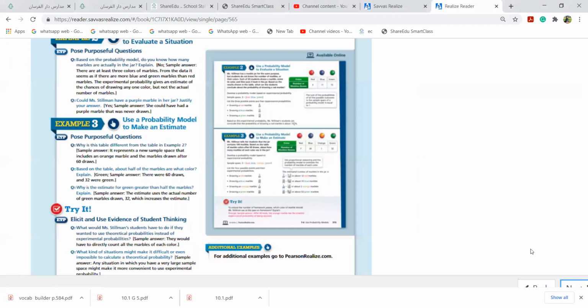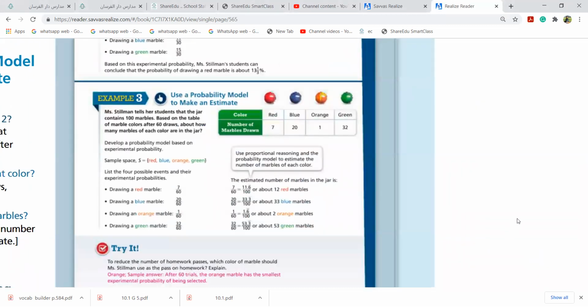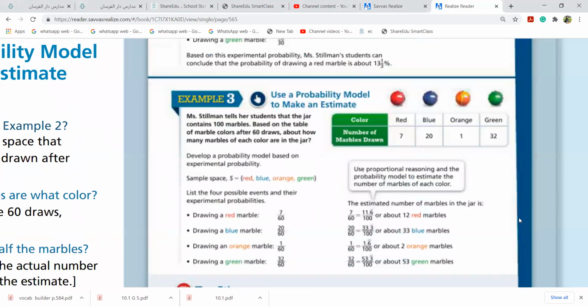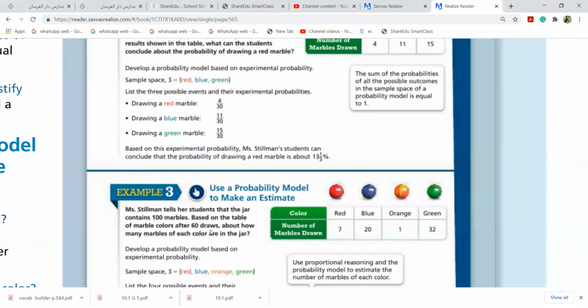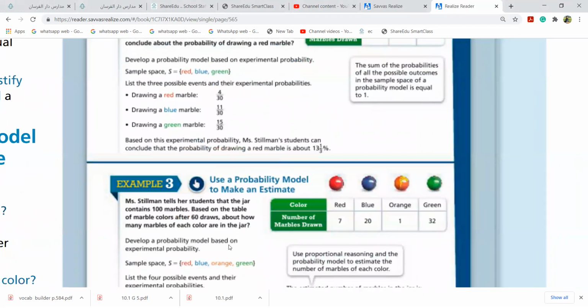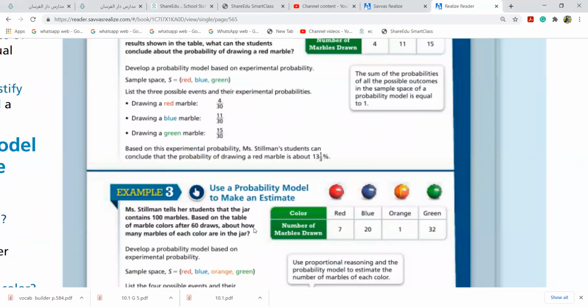Now, Mr. Stillman tells his students that the jar contains 100 marbles. Based on the table of marble colors after 60 draws, about how many marbles of each color are in the jar? Okay, now 7 are red, blue 20, 1 orange and green 32.